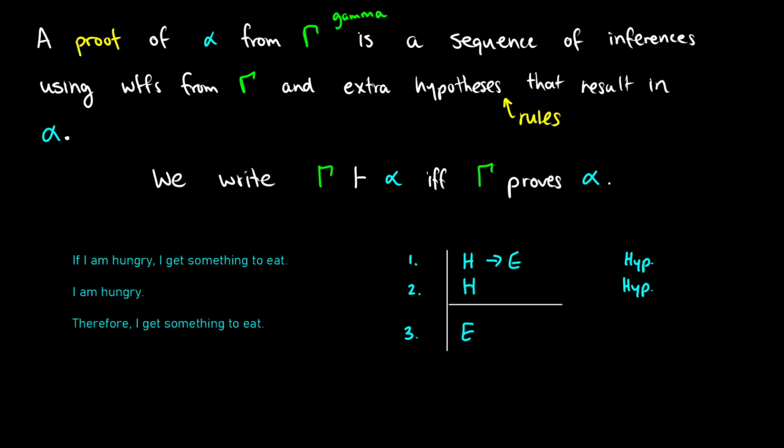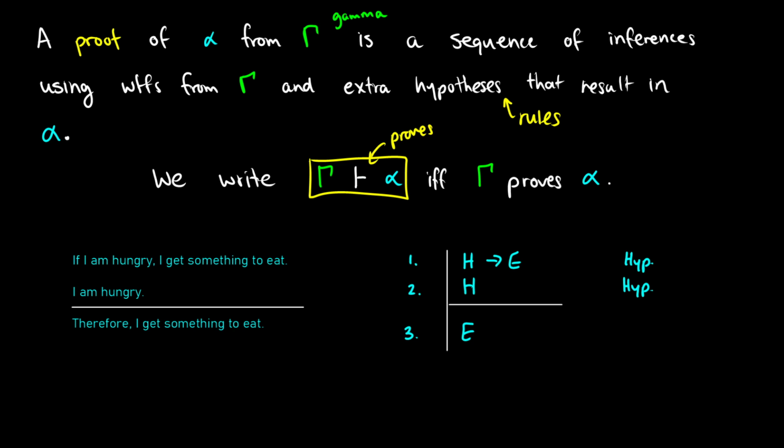Now, if we have a proof of alpha from gamma, we write gamma proves alpha. So this symbol, you can think of it as meaning proves. So what do I mean by this? We can take English sentences in an argument form and translate them to propositional logic. We've done this at the very beginning of the series. So: if I am hungry, I get something to eat. I am hungry, therefore I get something to eat.